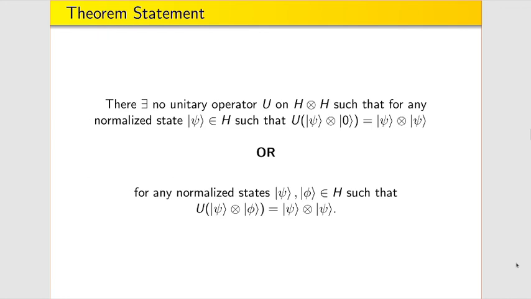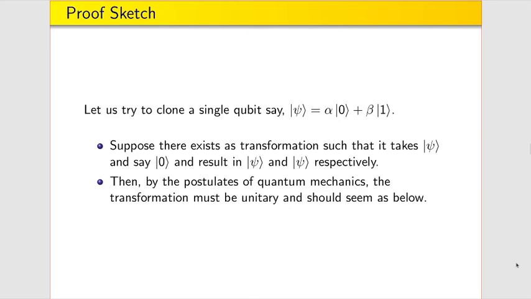Now, formally, what is the theorem statement? Well, we basically deal with a unitary operator. We basically say that there exists no unitary operator U over a Hilbert space that involves a system of two qubits, such that when we apply the unitary operator over the entire system, we get two copies of the original normalized state. Now, let us consider the proof.